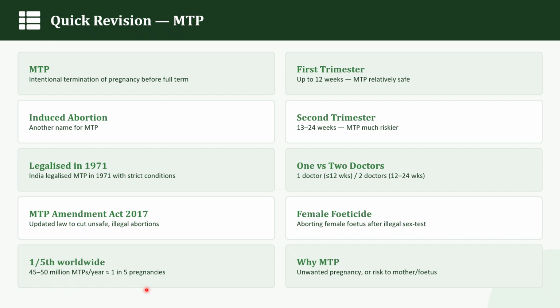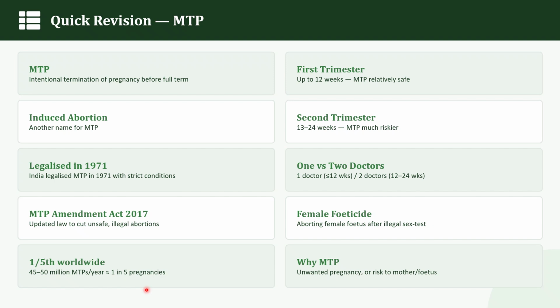So we have come to the conclusion part. Let's have a quick revision. MTP means intentional termination of pregnancy before full term. Another name for MTP is induced abortion. India legalized MTP in 1971 under legal conditions. The MTP Amendment Act 2017 strengthened the provisions to reduce unsafe abortions.